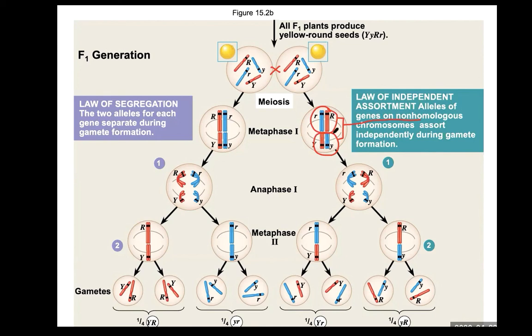The alleles, such as large R, small r, large Y, the alleles of gene on non-homologous chromosomes assort independently during gamete formation. So large R and small y enter the same gamete, and small r, large Y enter the same gamete.